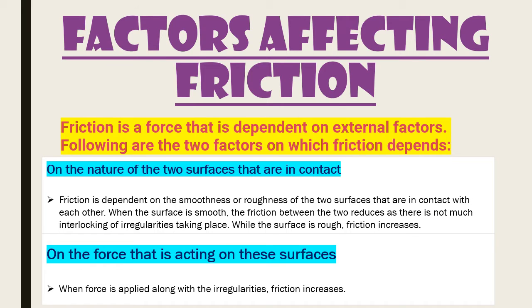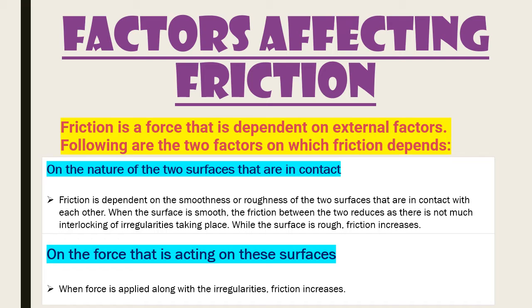What are the factors that affect friction? Friction is a force that is dependent on two external factors. Number one, on the nature of the two surfaces that are in contact. So what does this mean? Well, friction is dependent on the smoothness or roughness of the two surfaces that are in contact with each other. When the surface is smooth, the friction between the two reduces as there is not much interlocking or irregularities taking place. We'll be talking about this later. While the surface is rough, the friction increases or gets a rise.